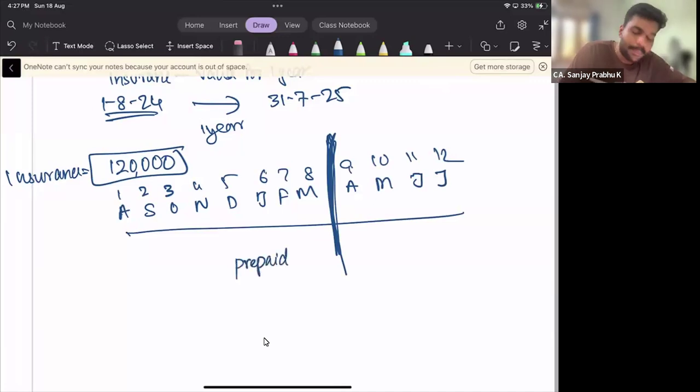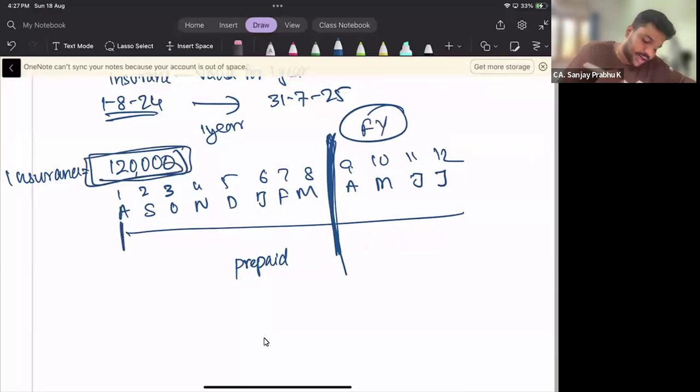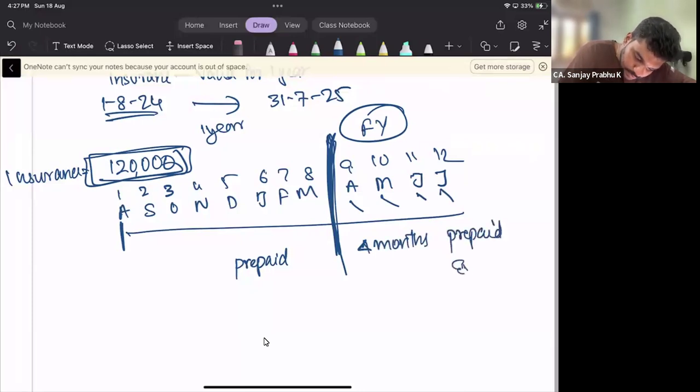See, when you are making the payment of 1 year insurance, I have made the payment of 1 year insurance on August 1st. So this insurance gets lapsed only on 31st July. So this particular financial year's payment is already made on this particular date. So what we have to do is 1, 2, 3, 4. 4 months expense should be treated as prepaid expense. Prepaid expense. Okay, now are you guys able to understand what I'm trying to say?